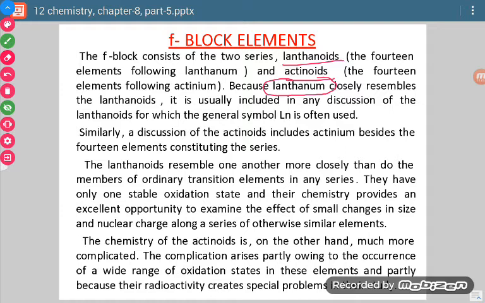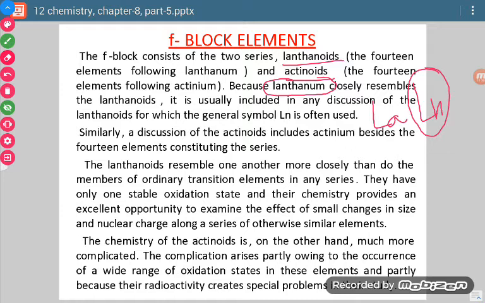So while discussing lanthanoids, we take lanthanum also along with them. Lanthanum is denoted by La, and all other lanthanoids are denoted by Ln. In general, Ln is the symbol given for lanthanoids.